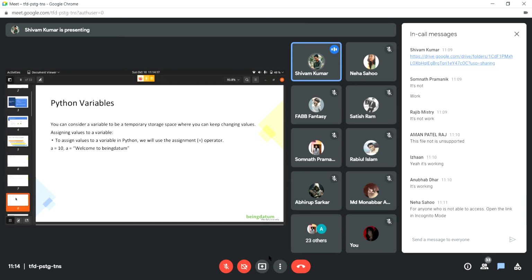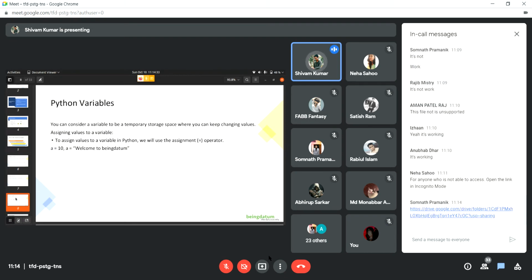Okay, that's done. Then we talked about variables. Variables are memory locations where we can store any value. It can be an integer, or it can be a floating point number, and floating point numbers are real life numbers, which are fractions. And we talked about strings and Boolean values. Strings are just a sequence of characters, which may or may not make sense. And Boolean values are just true and false values.